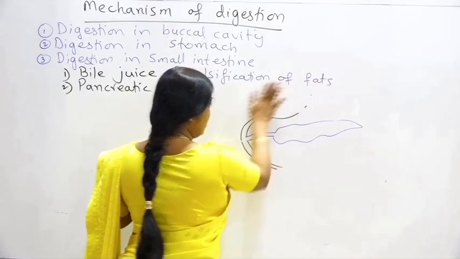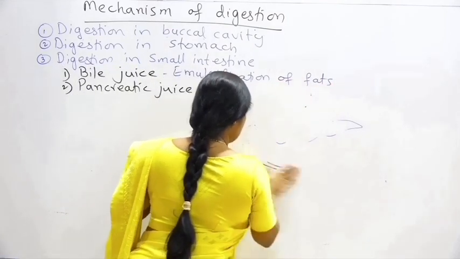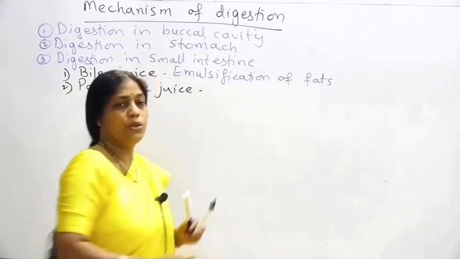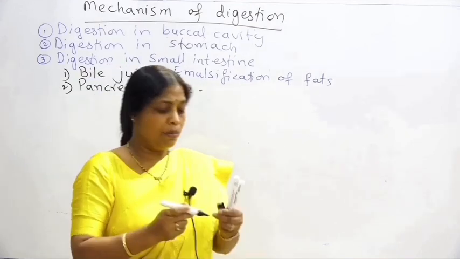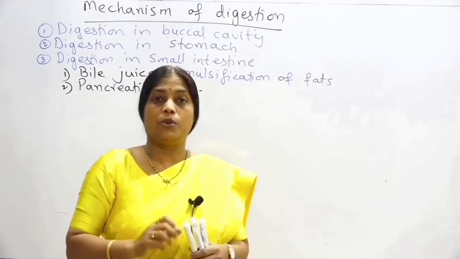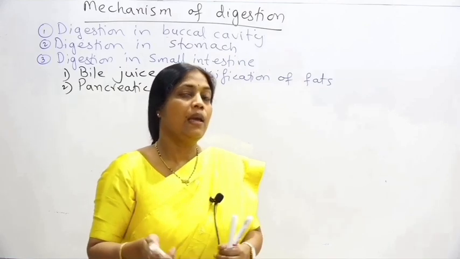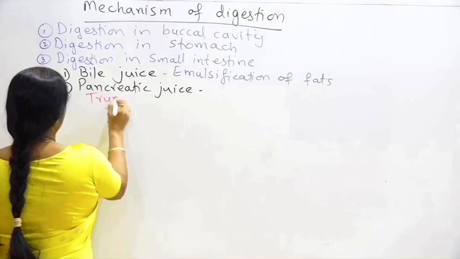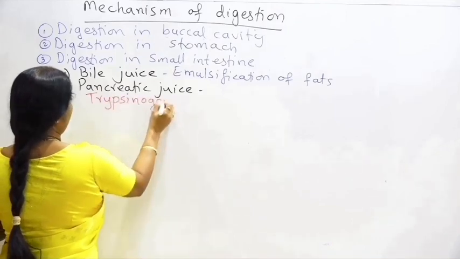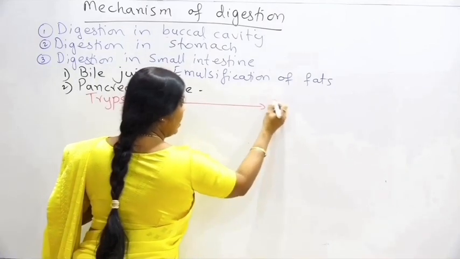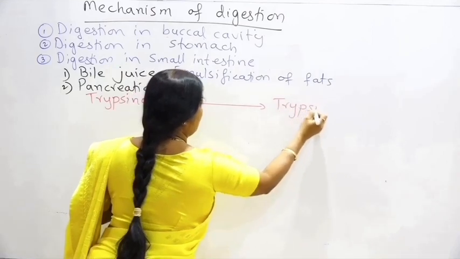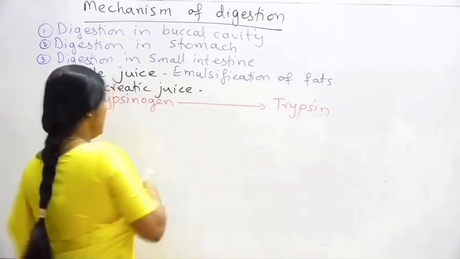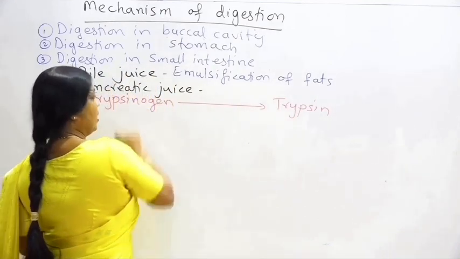I'll clear off this. This is of no use. We have already discussed this in the alimentary canal and digestive glands. So the pancreatic juice has certain enzymes. One of the important enzymes here is trypsinogen. This trypsinogen is actually an inactive enzyme, and this trypsinogen gets converted into active form called as trypsin.